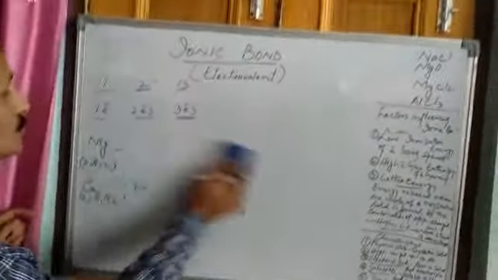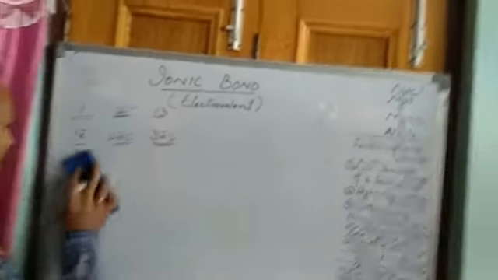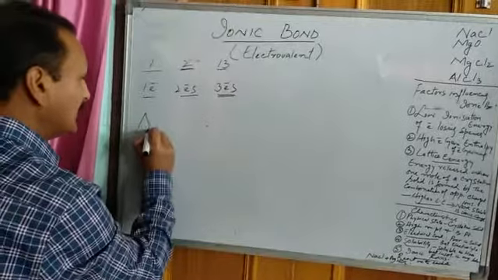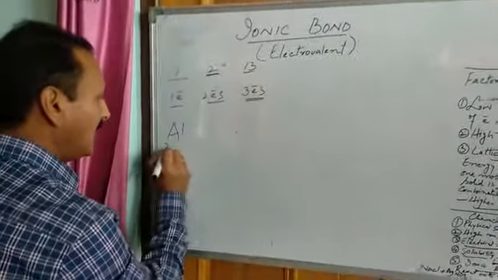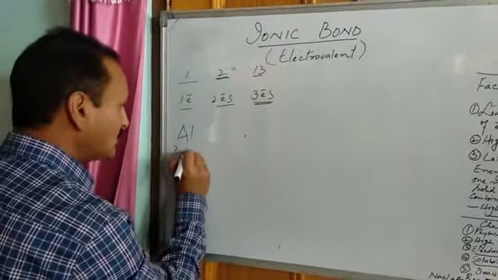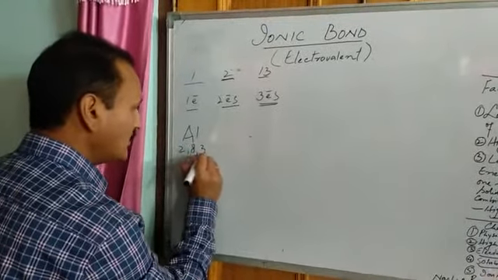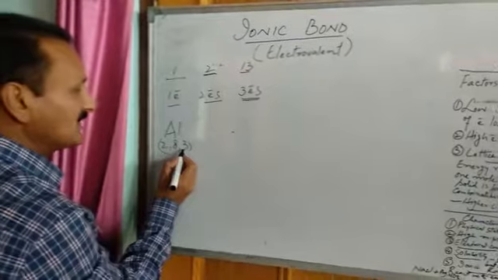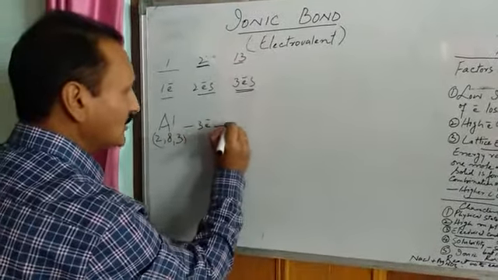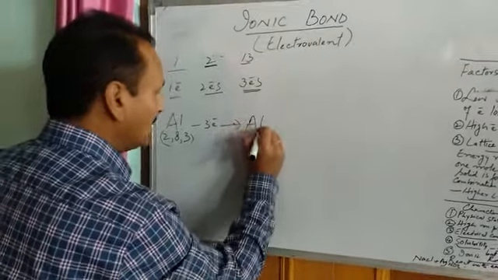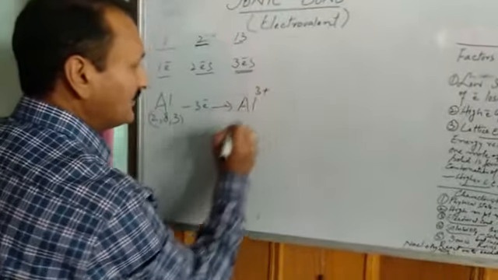Let us move to group number 13 now. For example, aluminium is an element of group number 13. Its atomic number is 13 and its electronic configuration is 2, 8, 3. How many valence electrons? 3. It can lose these 3 electrons so that it acquires the electronic configuration of the nearest noble gas.